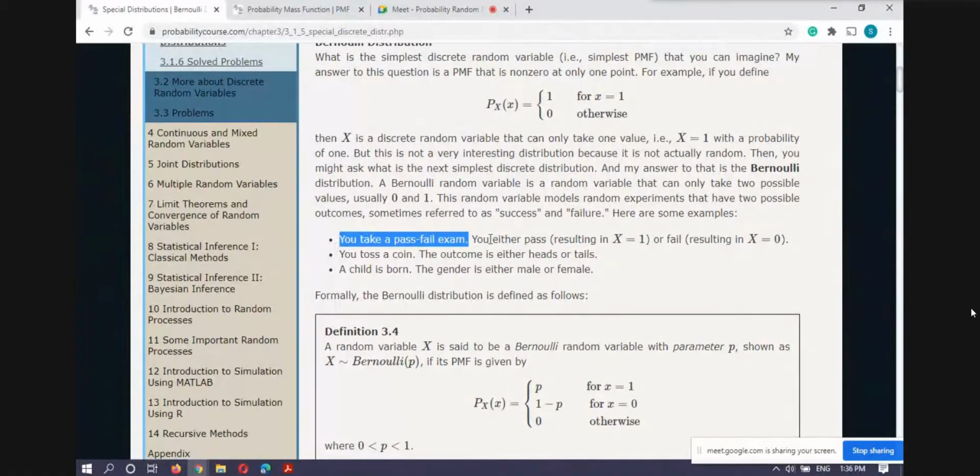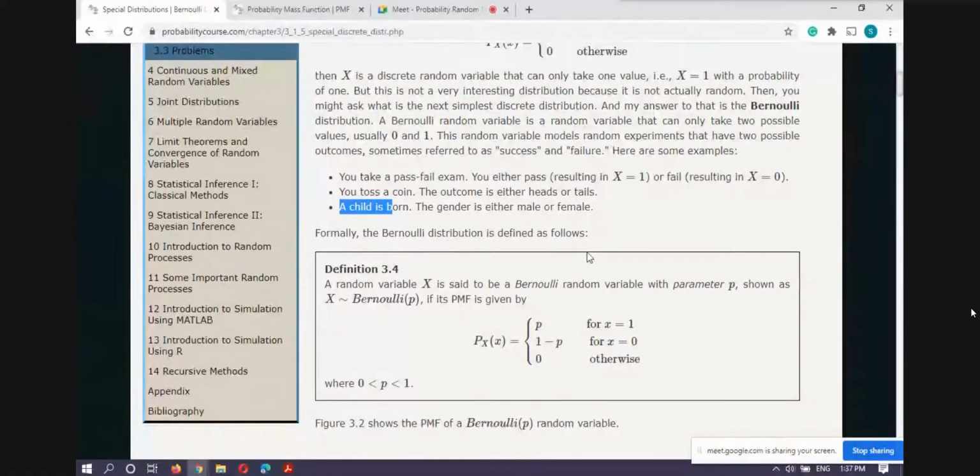You represent your pass by the real value 1 and fail by 0. Then you toss a coin and you define your success as head and failure as tail. Or if a child is born, you can define success as you like.